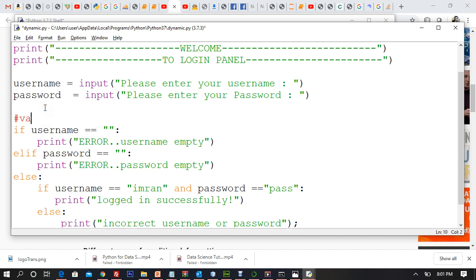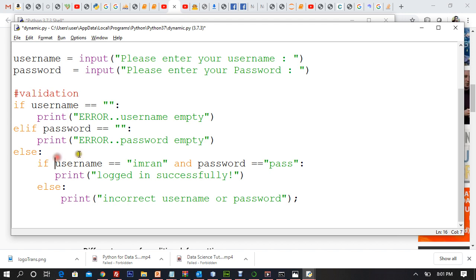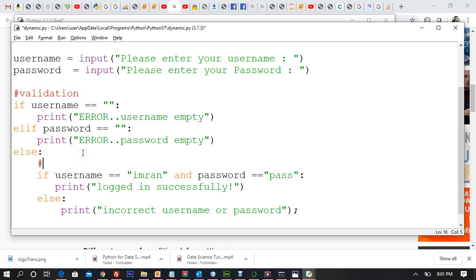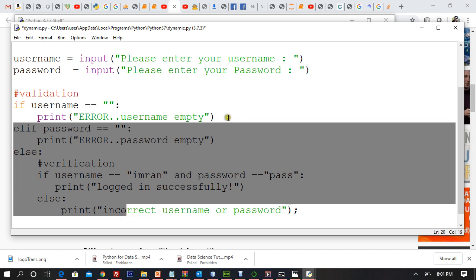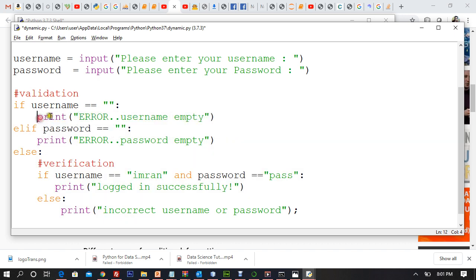I call this validation, and this is called verification. So now first you are doing validation. If username is blank, no need to do anything here. Tell him that username is empty. Now in case username is not empty, let's check whether the user has typed a password or not, and then you say, oh, password is empty.